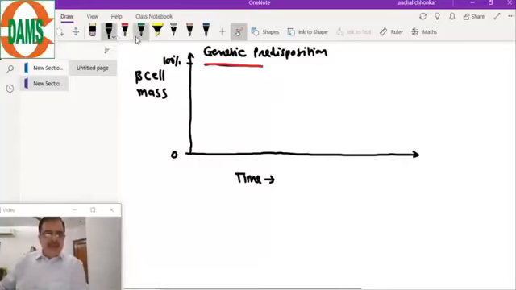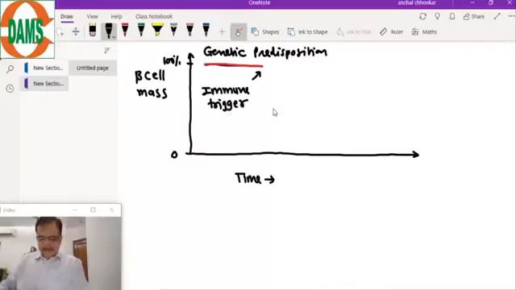Then there is some immune trigger here. This immune trigger causes the depletion of beta cells like this.